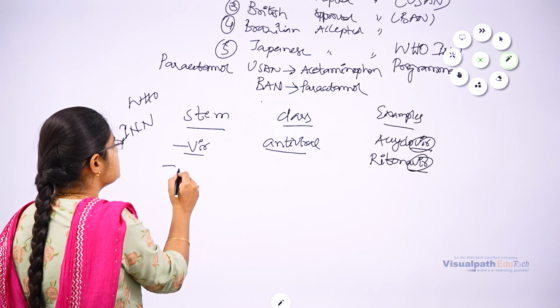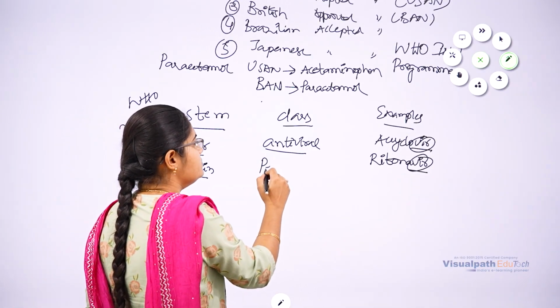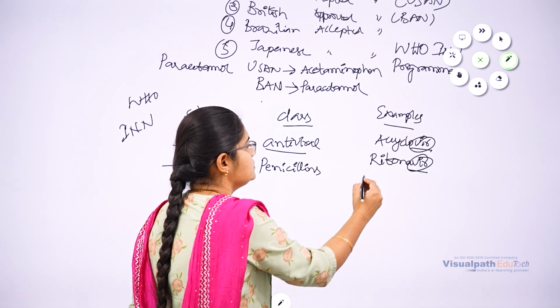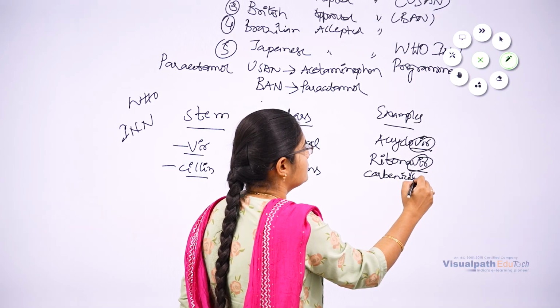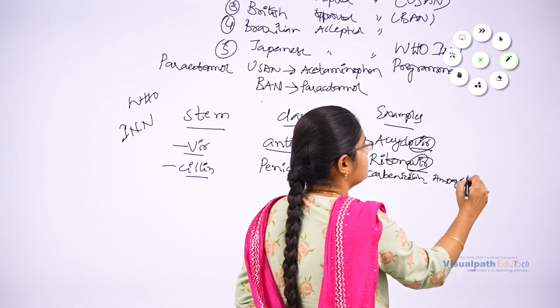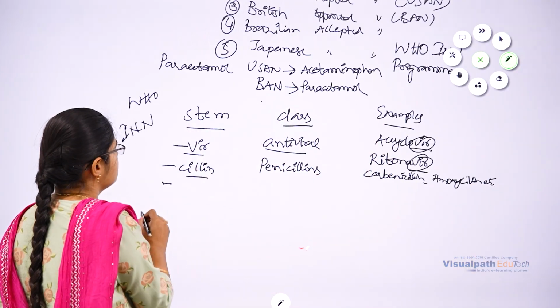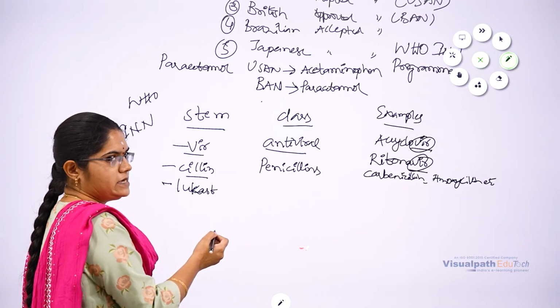And other examples: cillin. If the name ends with cillin, consider it belongs to the class penicillins. Examples: carbenicillin, amoxicillin, etc. Right? Next, lukast.